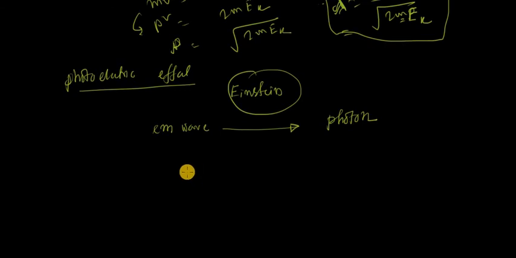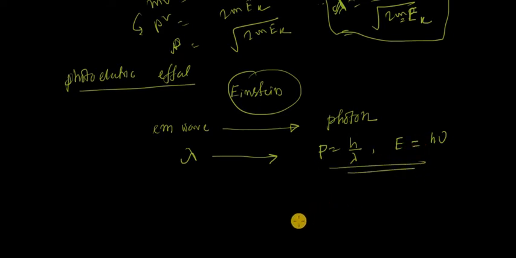An electromagnetic wave of wavelength lambda is treated as a particle which has momentum p is equal to h by lambda and energy E is equal to h nu. First Einstein introduced these formulas in his topic, which is called photoelectric effect. For this topic, he was awarded the Nobel Prize in 1905.